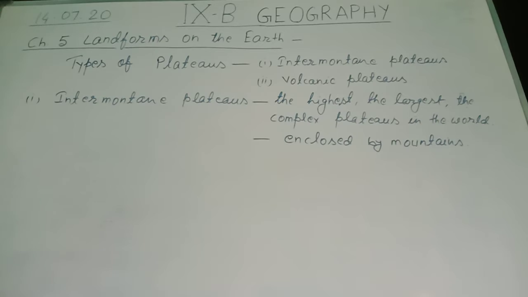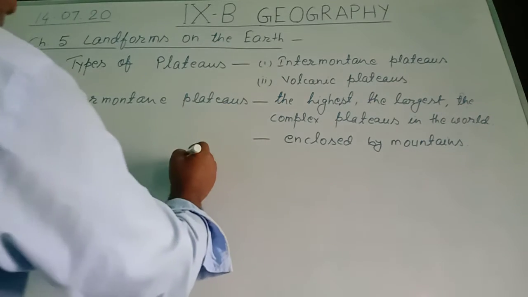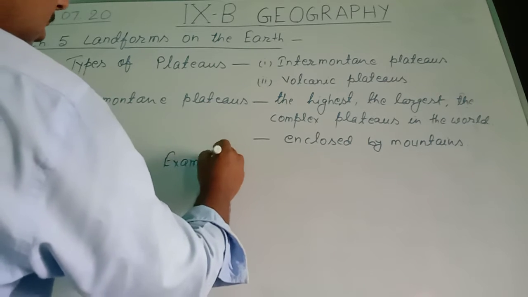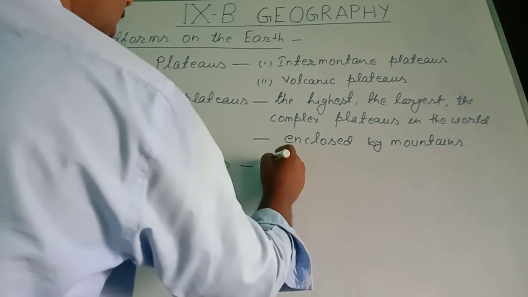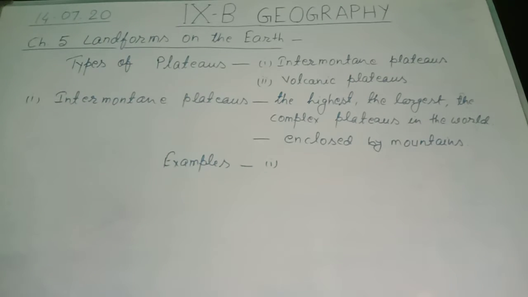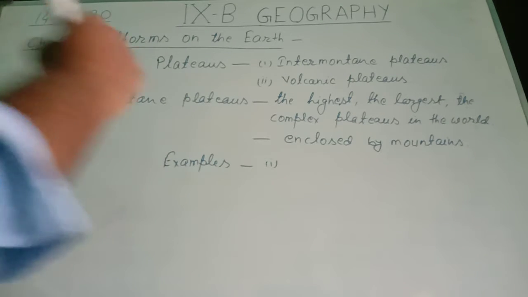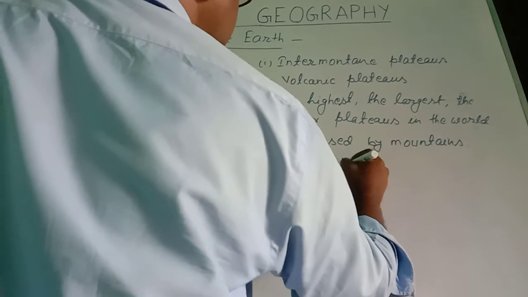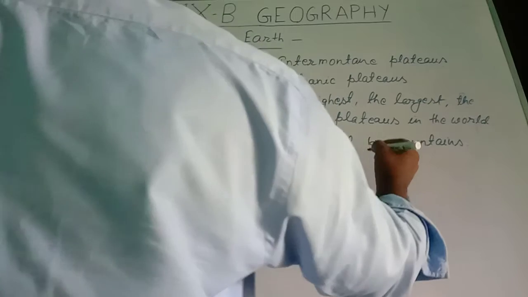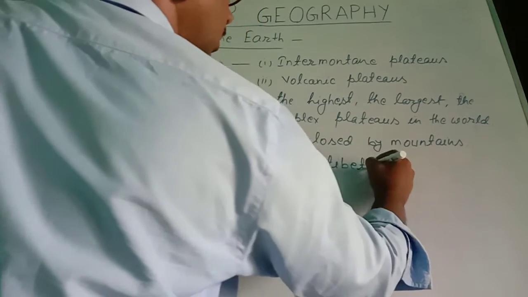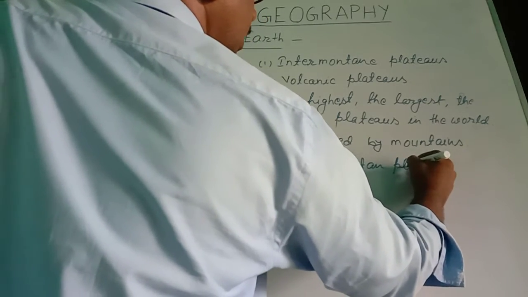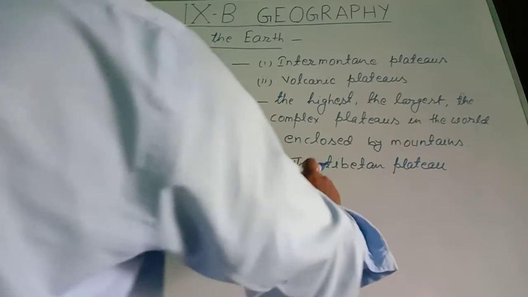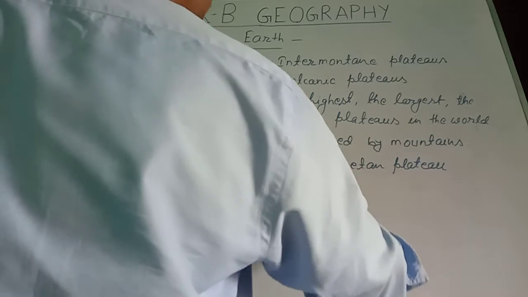As per example, the first example we can take. Number one, that is the Tibetan plateau. Tibetan plateau, this T should be capital, sorry.